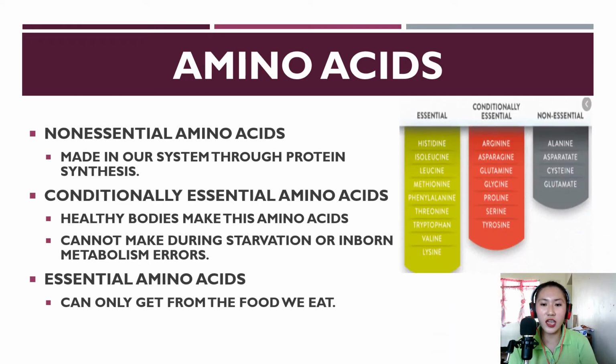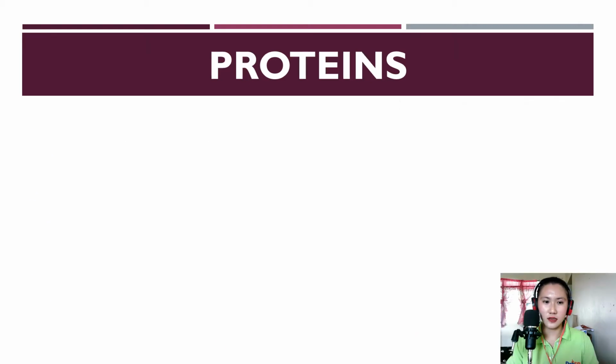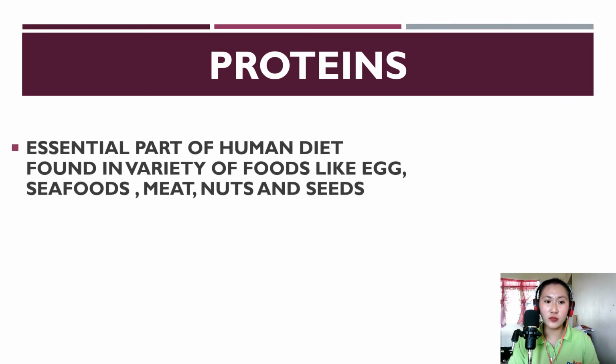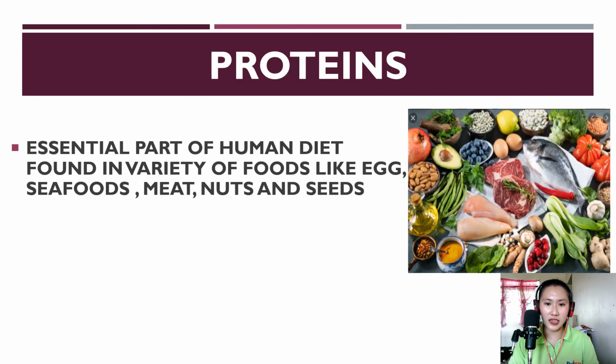Here are the examples of the amino acids in the essential, conditionally essential, and non-essential. So proteins are an essential part of the human diet found in a variety of foods like eggs, seafood, meat, nuts, and seeds.